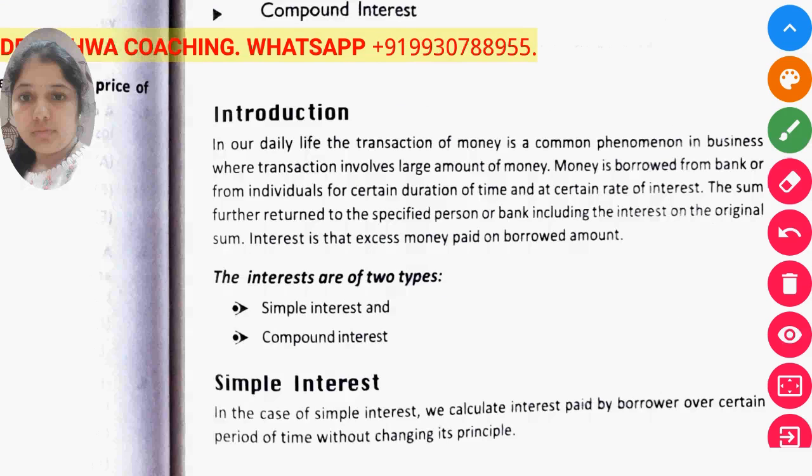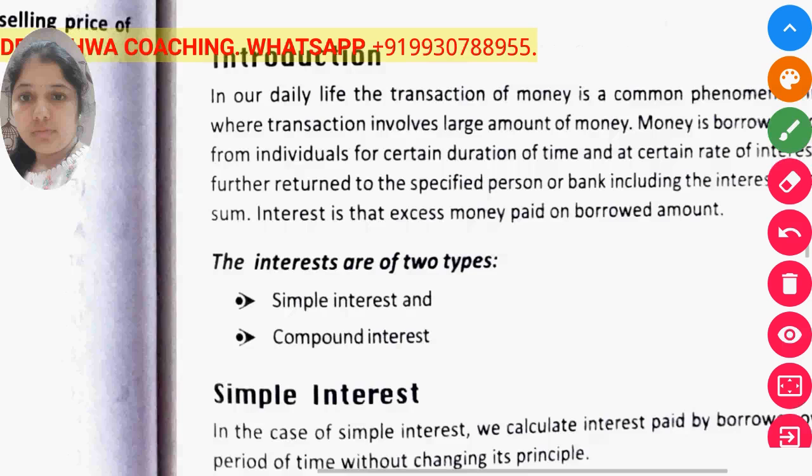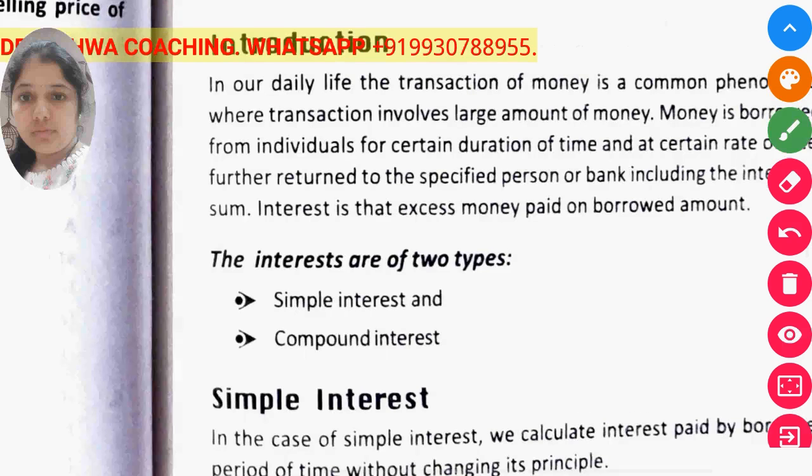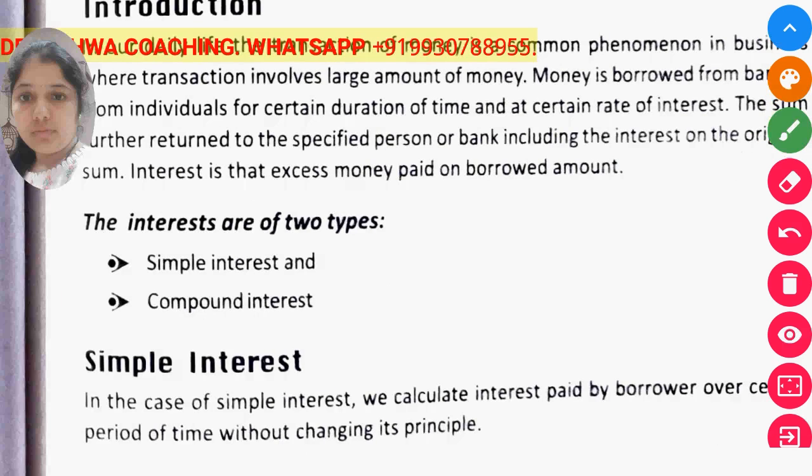But this money, when we keep it in the bank or in any other safe institutes or places, they pay us interest on that. Or if we take a loan from the bank, we have to pay some amount which is known as interest.